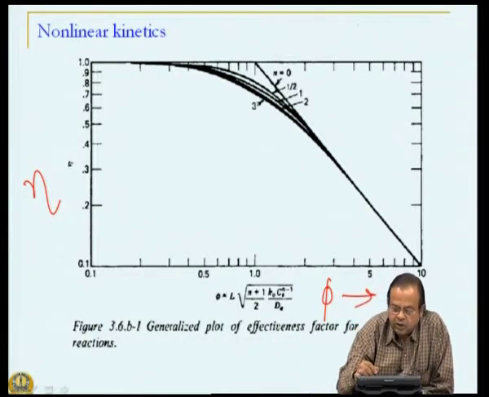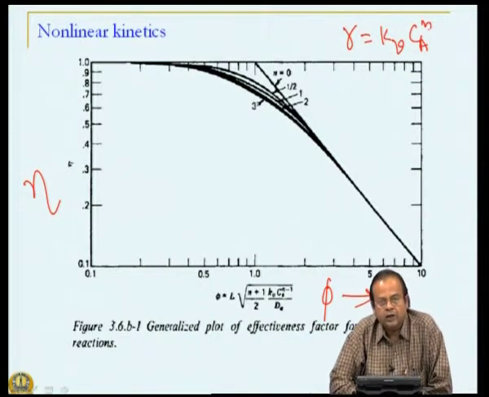What we are seeing here is the result for power law kinetics R equal to kV into Ca raised to n.